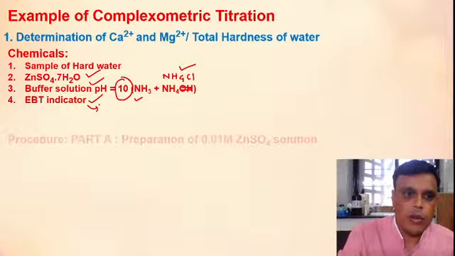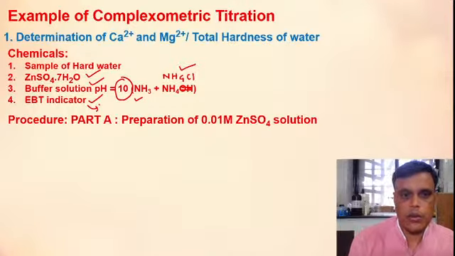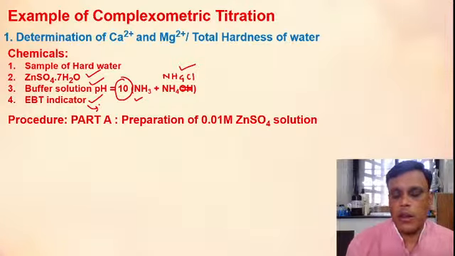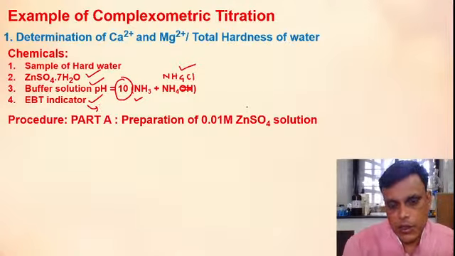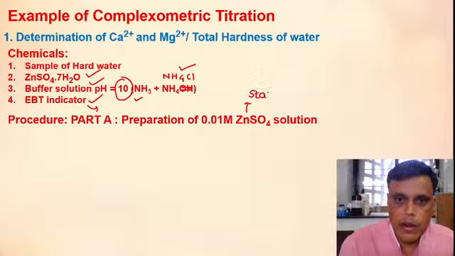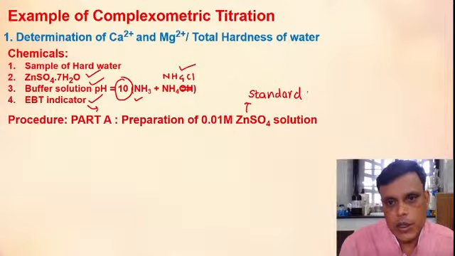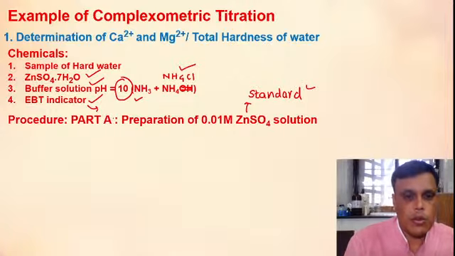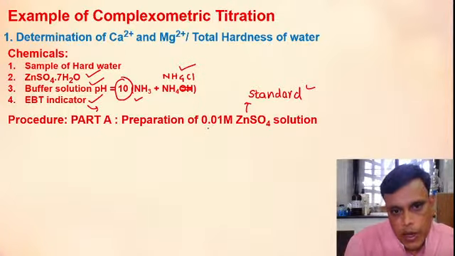Okay, then we will see the procedure. This procedure is divided into three parts. Part A is preparation of zinc sulfate solution, that is, preparation of standard zinc sulfate solution. It is a primary standard solution. So first you have to prepare 0.01 molar zinc sulfate solution.